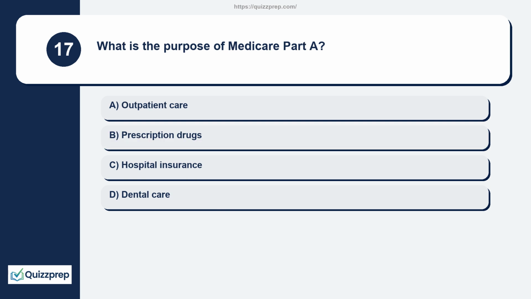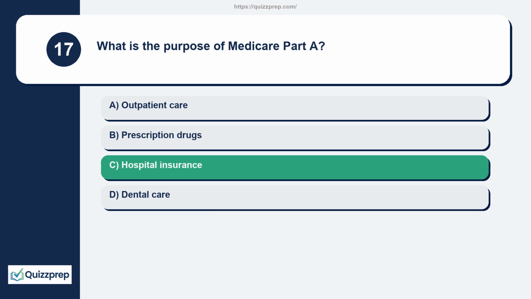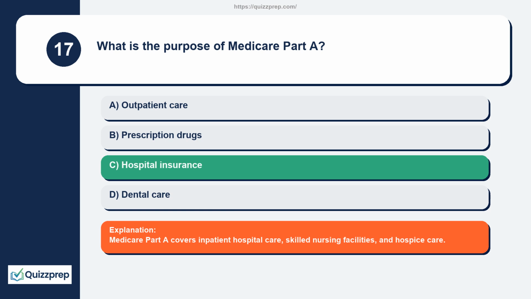Question 17. What is the purpose of Medicare Part A? Outpatient care, prescription drugs, hospital insurance, dental care. Medicare Part A covers inpatient hospital care, skilled nursing facilities, and hospice care.